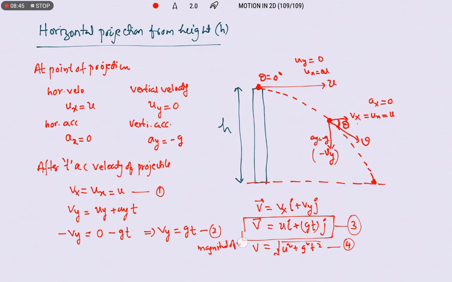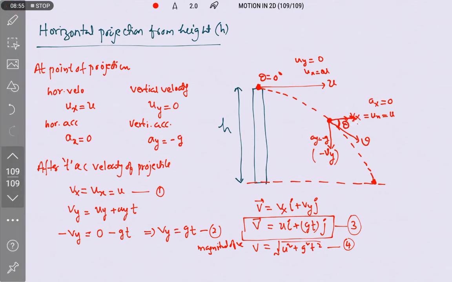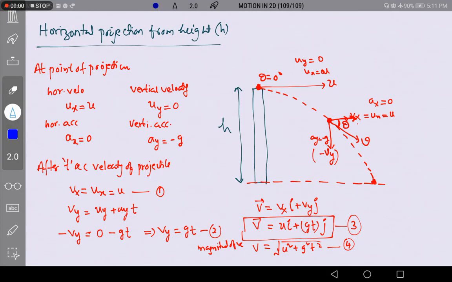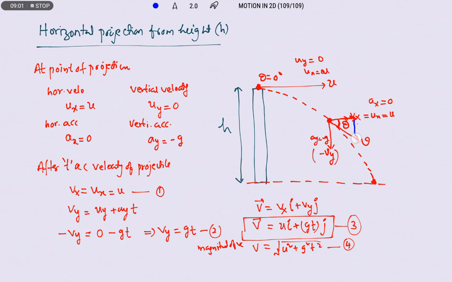Sometimes they ask, after t seconds, what is the angle made by the projectile with respect to the horizontal. To find the angle made by the projectile, we need to use this right angle triangle. So I am going to write this quantity as Vy and this quantity as Vx.